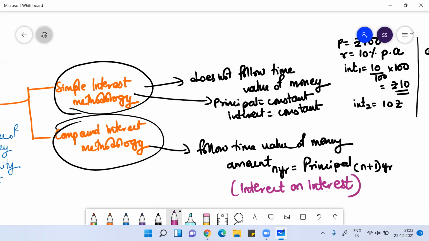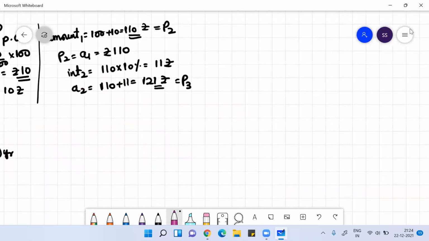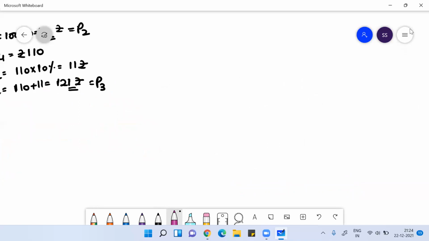So mainly, forget about the theory part. You are going to study simple interest and compound interest, probably in eighth standard, ninth standard, and again when you come for any higher education. It's a very important topic, very generic. You will study this a lot in the future also. This topic will not leave you until you understand it. Mainly in commerce also we focus more on this topic. I hope whatever I have taught you till now, you have understood.